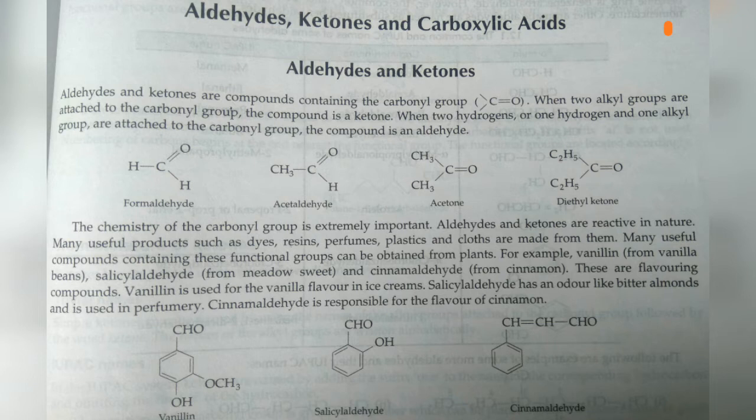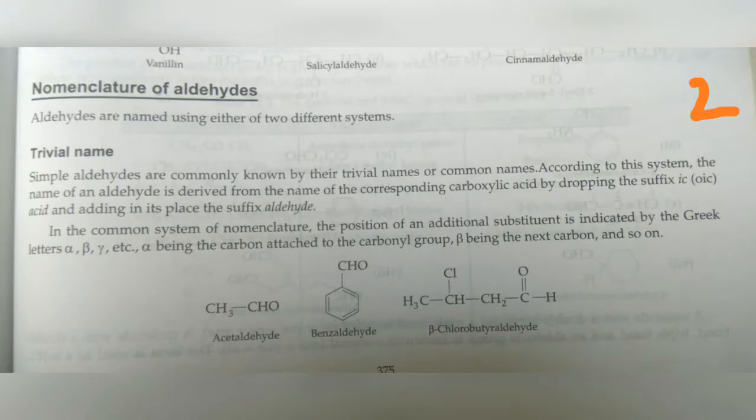Salicylaldehyde has an odor like bitter almond. Also, these particular aldehydes are used in the perfume industry. Examples given here: formaldehyde, acetaldehyde, acetone, diethyl ketone, vanillin, salicylaldehyde and cinnamaldehyde.